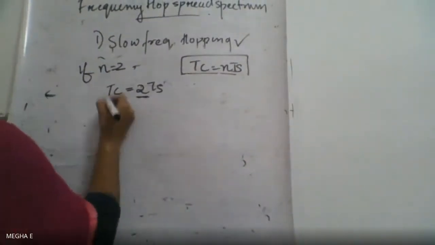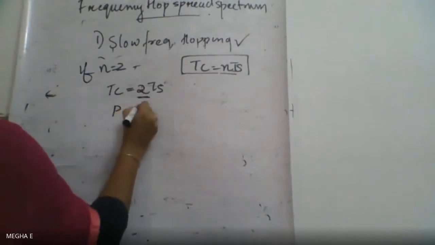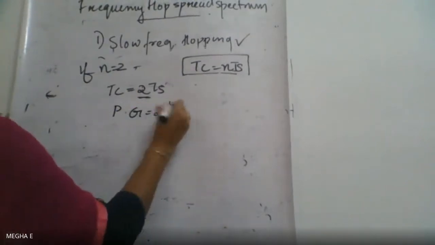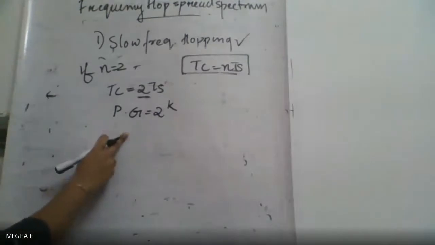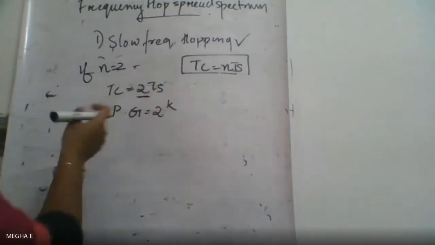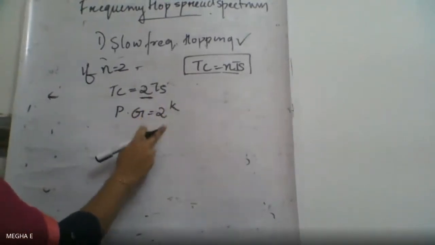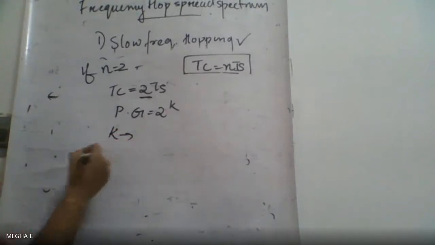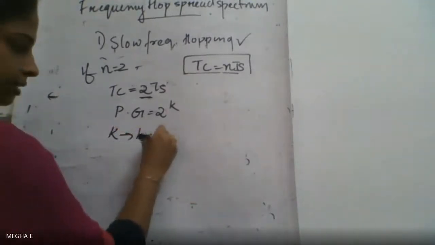So for slow frequency hopping, the processing gain PG is 2 raised to K. K is the length of the PN sequence.